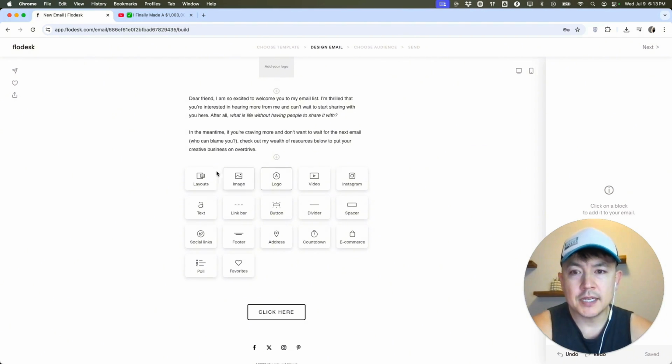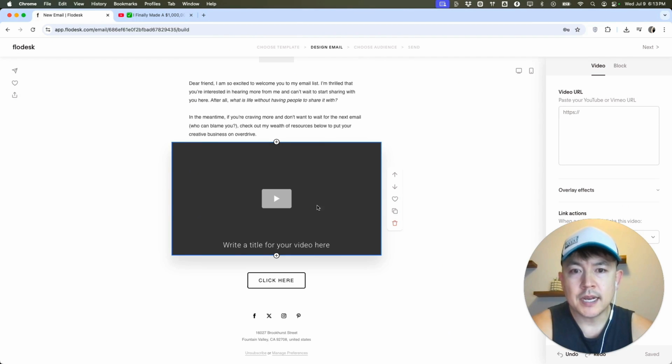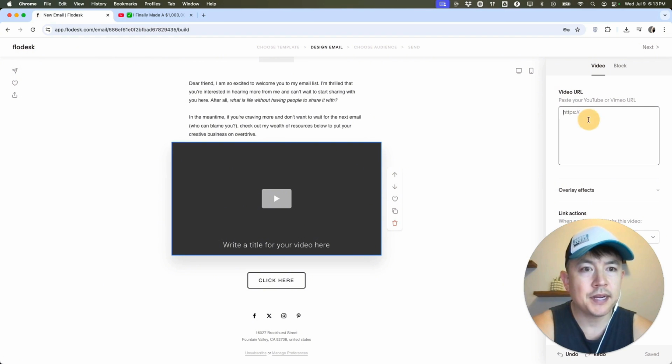All right, once you click there, you're going to see this menu pop up, and you want to click on this button here called video. All right, once you do that, you're going to see a thumbnail for a YouTube video. And then off to the right here, you're going to see this box right here. This is where you're going to paste in your YouTube link. So let me jump over to YouTube.